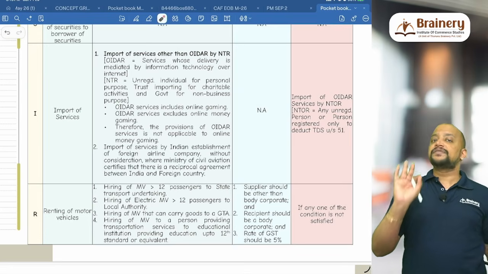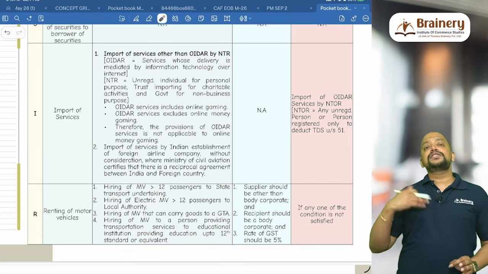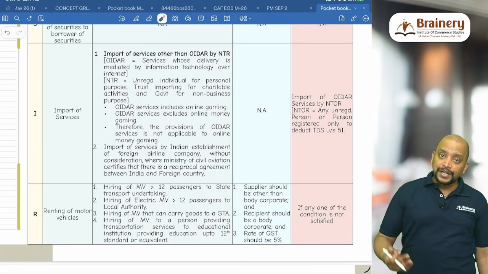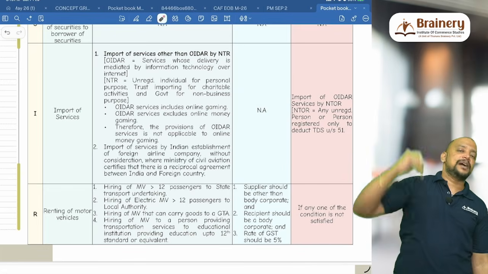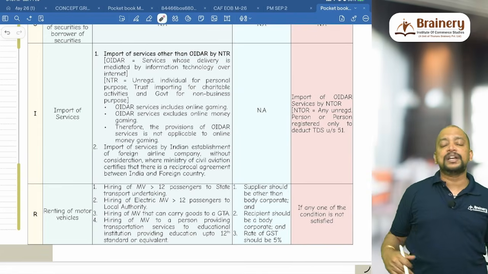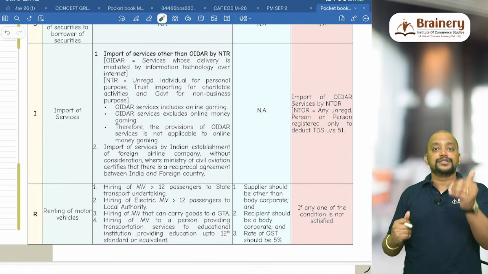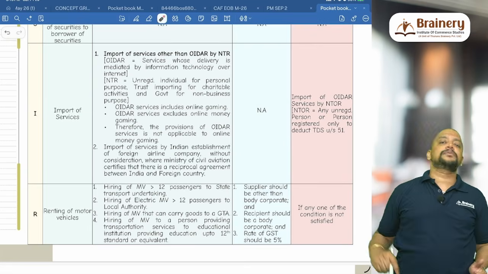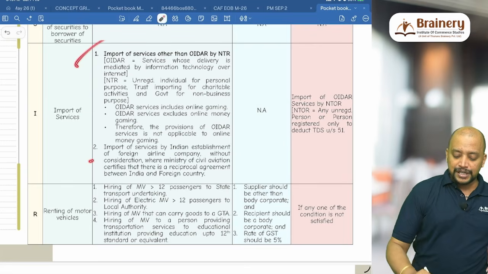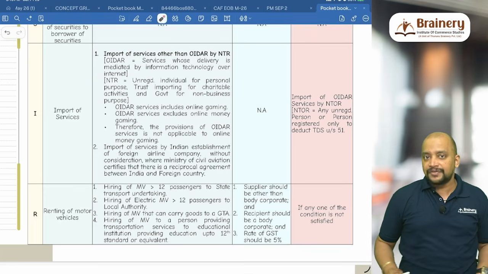But it is exempted, provided the same reciprocal exemption is given to the Indian Airlines' foreign establishment. Indian Airlines will have a foreign establishment and they will be importing services from India. So that country should give the reciprocal exemption, and the Ministry of Civil Aviation should certify that this reciprocal exemption is given, then it is exempted. So these are the two exemptions with respect to import of services, and we don't have any condition for RCM.